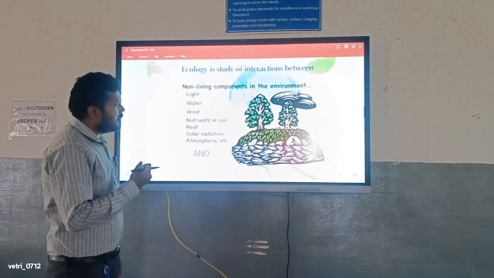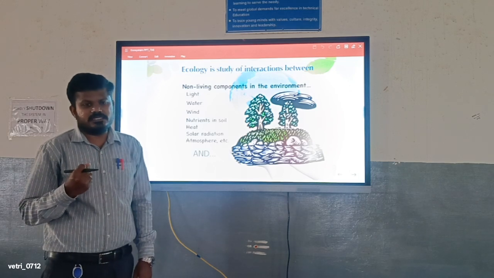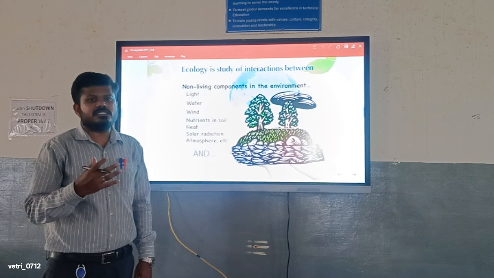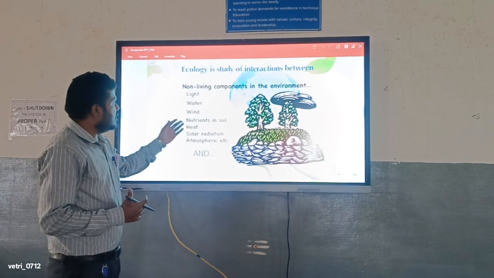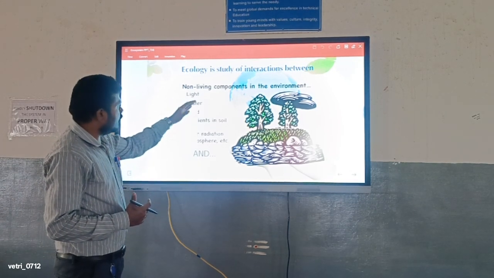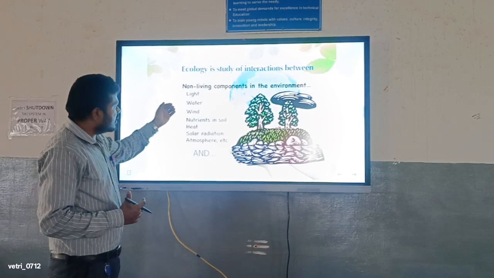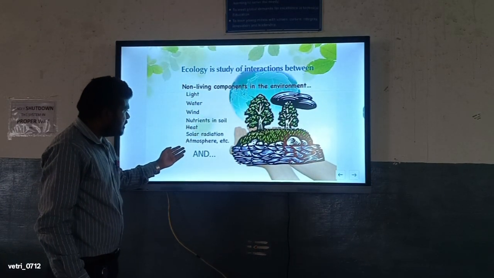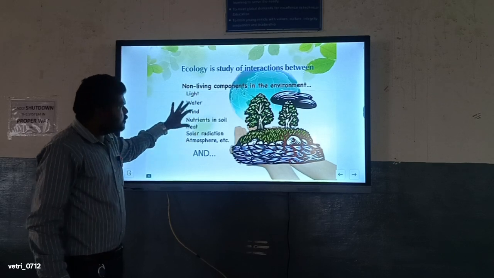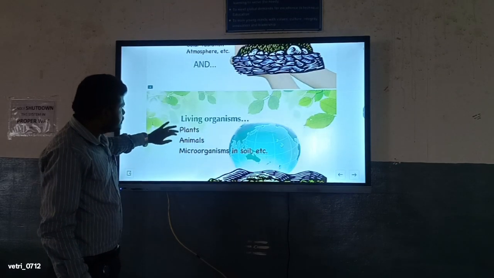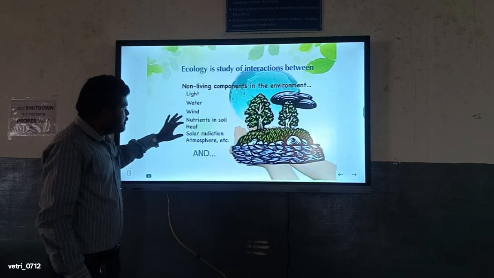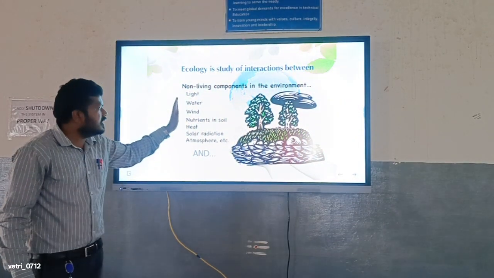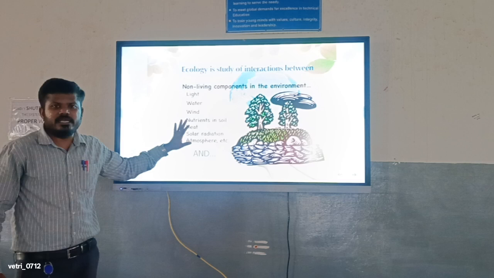Some of the main important sources of energy and important things on the earth's surface we consider as non-living components of the environment: light, water, wind, nutrients in soil, heat, solar radiation, atmosphere. So many things will be there. These are the main important things. Without the following things, living organisms cannot live on the earth's surface.